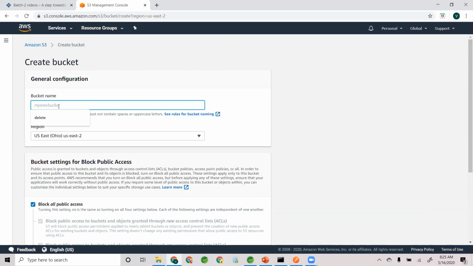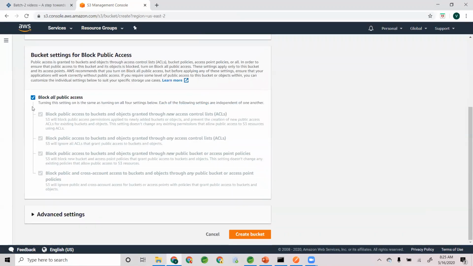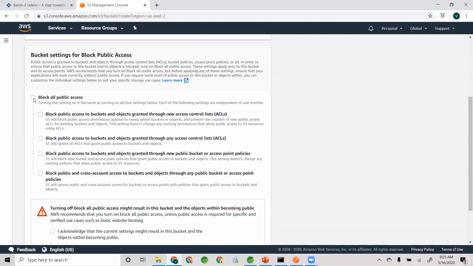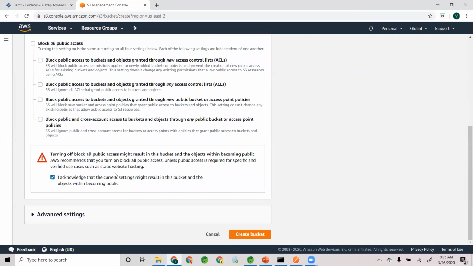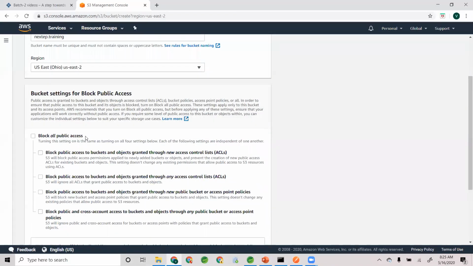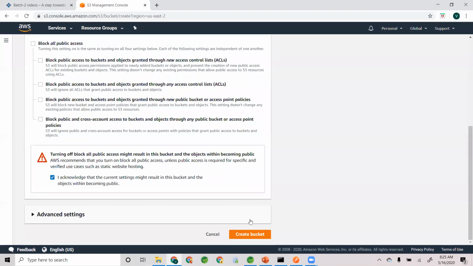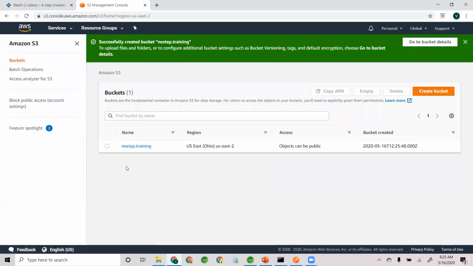Okay, so let's talk about, let's say, nextstep.training. This is already taken, so I can do a block public access. Actually, I will not block all public access. I acknowledge, because I want to make it a static website. I cannot block all public access for a static website because it's all public. Create a bucket. Let's see, nextstep.training. Okay, looks like it's available. Now objects can be public.